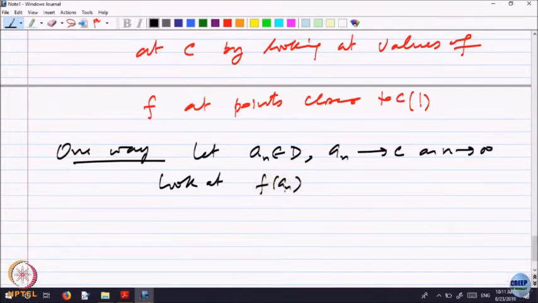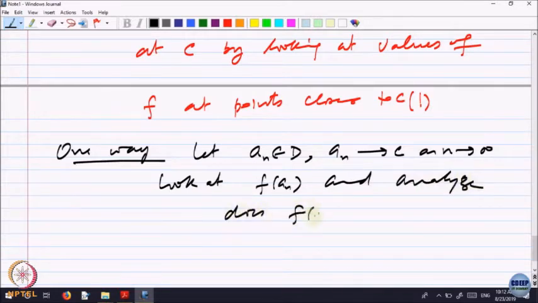So look at and ask and analyze: does f of A n come closer to a value? What is the meaning of that? Converges to some value alpha.